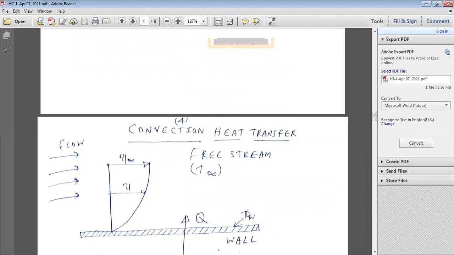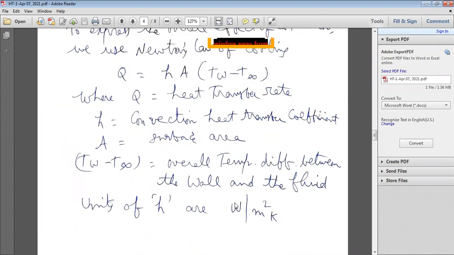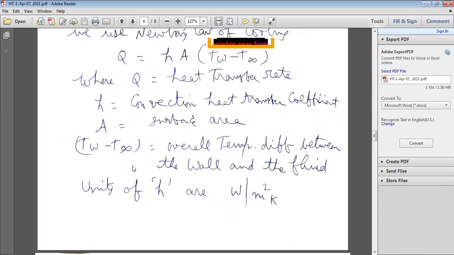So TW is more than T free stream. That's why heat transfers from high temperature to low temperature. So here Q is equal to hA into TW minus T free stream, where TW minus T free stream is the overall temperature difference between the wall and the fluid.